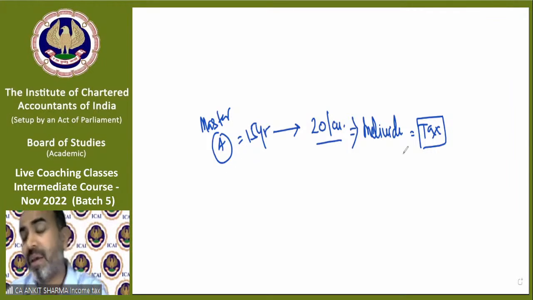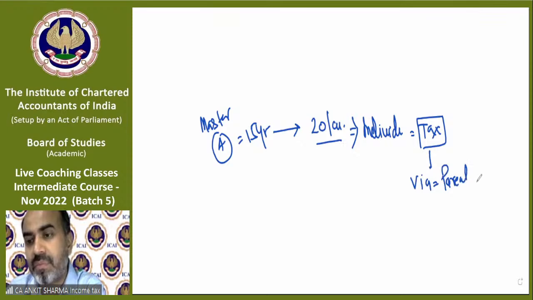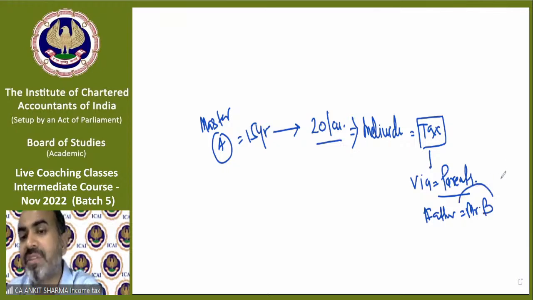But in our country, minors cannot pay tax themselves. They are liable to pay tax, but practically they cannot file their return. So they need to pay tax via their parents. So now imagine his father, Mr. B. Now he is liable to pay tax on this income on behalf of his son, of course.